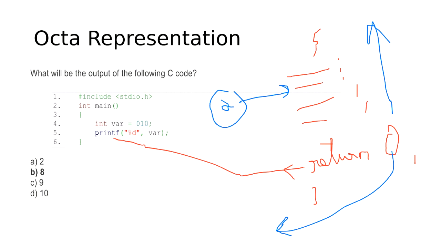Because all the lines before this are not executed, return zero is one of them. So this message will not be returned to the compiler that everything is okay. Suppose I got the error at line number two. I missed that semicolon. I got the error. Then all the lines after this will not be executed. So if these lines are not executed, then this return zero is also not executed. So if this return zero is not executed, it means we are not saying that everything is okay.